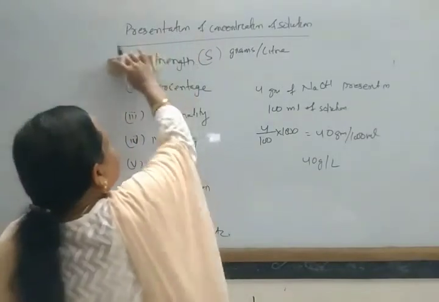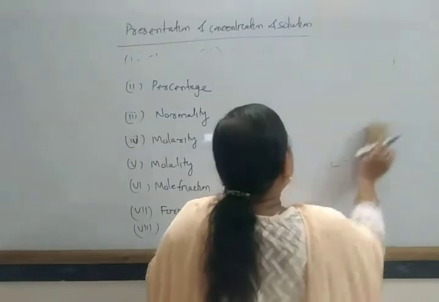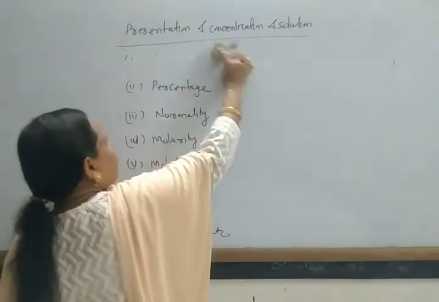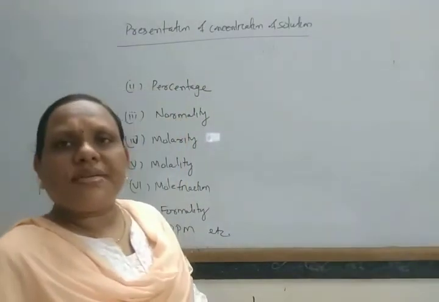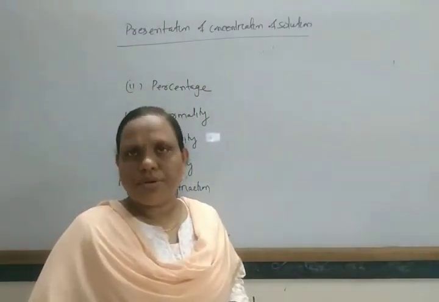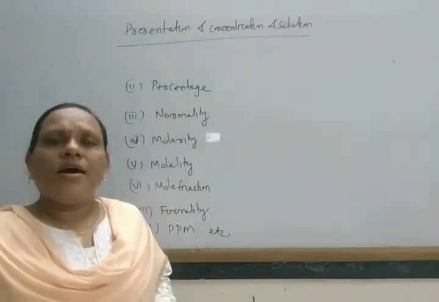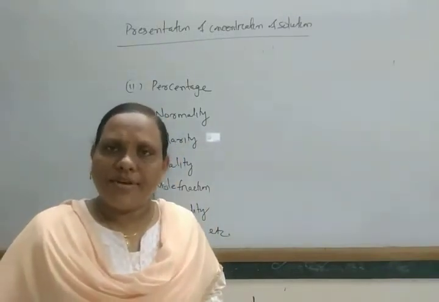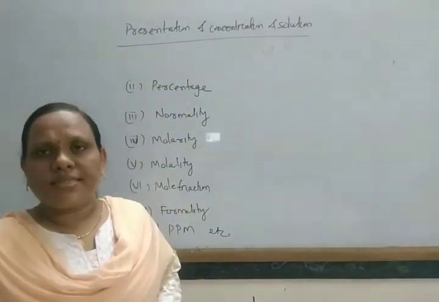Okay. Next we come to another concentration unit, that is percentage. The amount of substance present per 100 parts of solution is known as percentage.